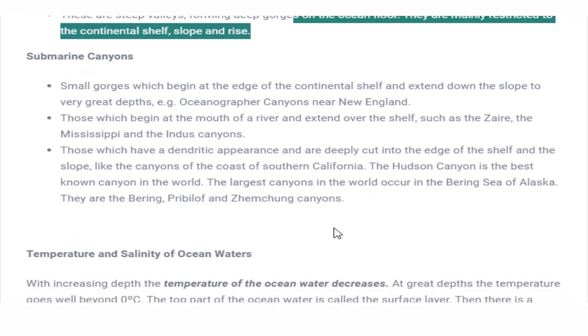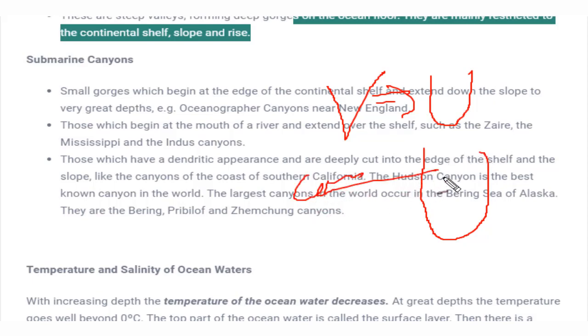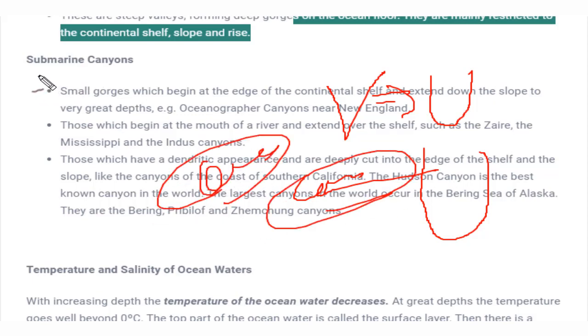So we have seen canyons also, how these canyons are formed. In geomorphology we have studied that when a river is moving, a V-shaped valley is formed, and due to erosional effect, this V-shaped valley converts to a U-shape, and when it keeps on eroding, it gets deeper and forms a more U-shaped valley. So this was considered a canyon. If this process happens under the ocean water, that landform would be called a submarine canyon. Okay, so this is the canyon.